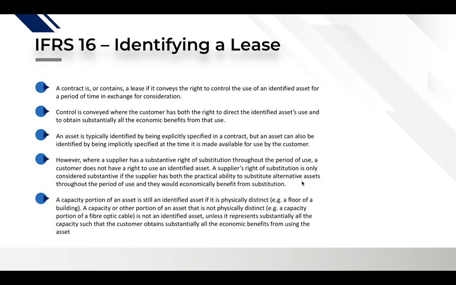So the next section is identifying lease. A contract is or contains a lease if it conveys the right to control the use of an identified asset for a period of time in exchange of consideration. There are two important aspects to a contract to be identified as a lease. Number one is the right to control the use, and second is an identified asset. So if there is a right of control, and if you can identify an asset separately, then the contract is a lease contract.